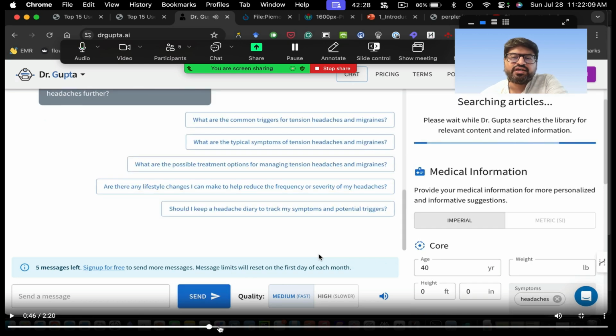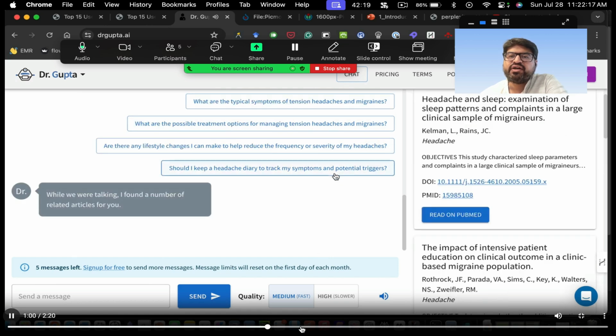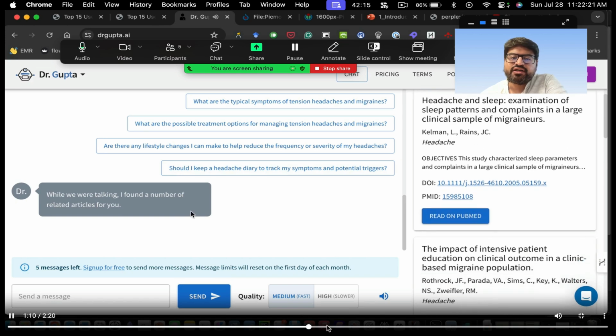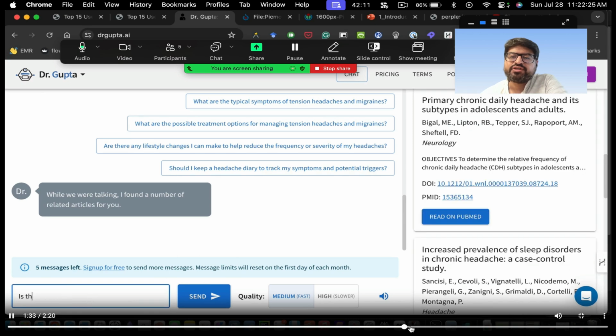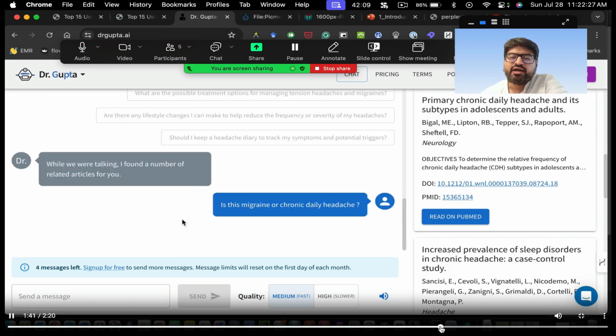It will start searching for the answer, and you can see on the right side it is searching for articles on the topic. Instead of just giving you the answer, it also gives you the relevant article from PubMed. It looks for the article, and then you can read the article also. You can look at all these references so that you can check whether whatever information Dr. Gupta is giving is correct, right?